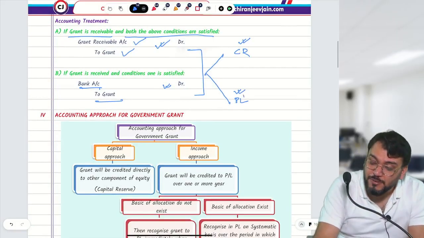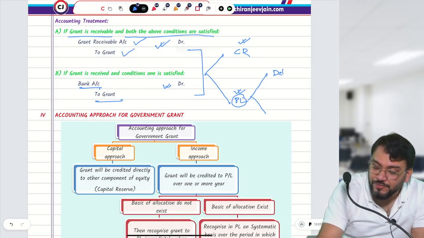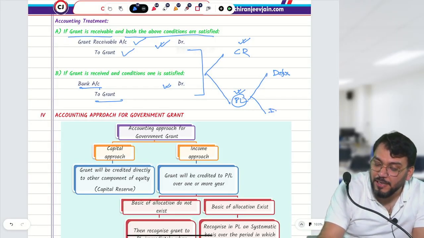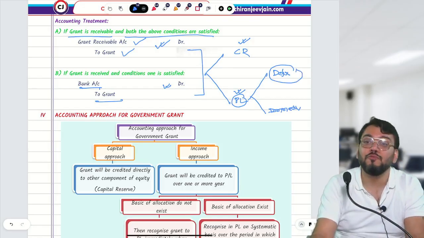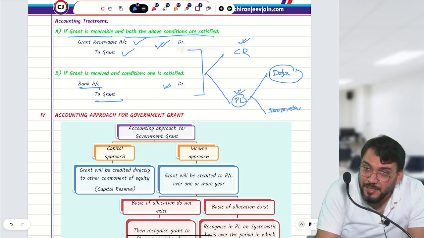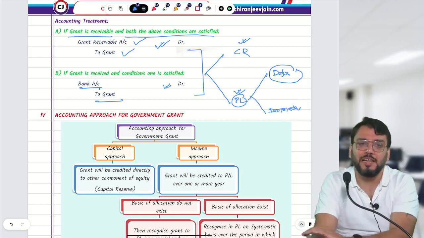If it is transferred to PL, either it is transferred on deferred basis or on immediate basis. We need to understand when it will be transferred on deferred basis and when on immediate basis. Immediately means it will be transferred immediately to the PL account.